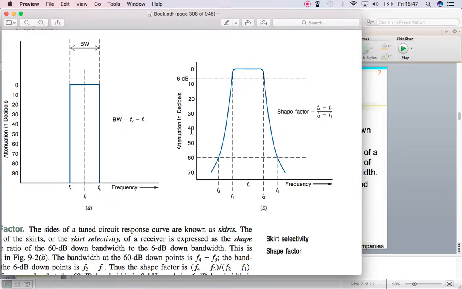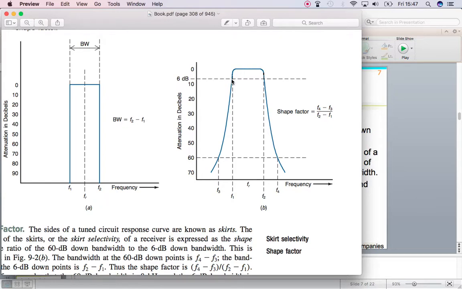We have attenuation expressed on the y-axis and frequency expressed on the x-axis, and this is a signal, and this is the point where the signal is at 100% of its amplitude, and this is the point at which the signal amplitude is with reference to 6 dB attenuation. So when a signal is interacting with this attenuation, then the amplitude of the signal will be lower than the maximum amplitude.